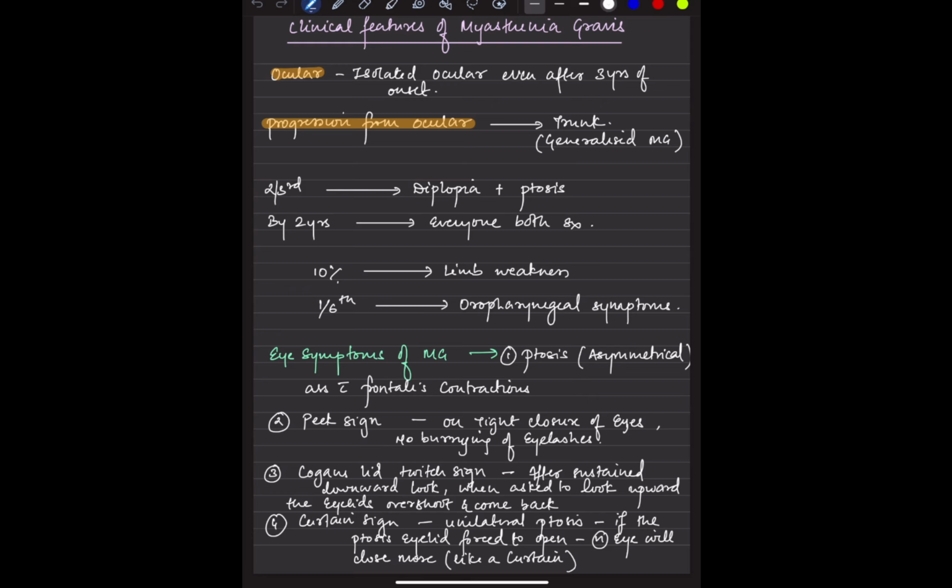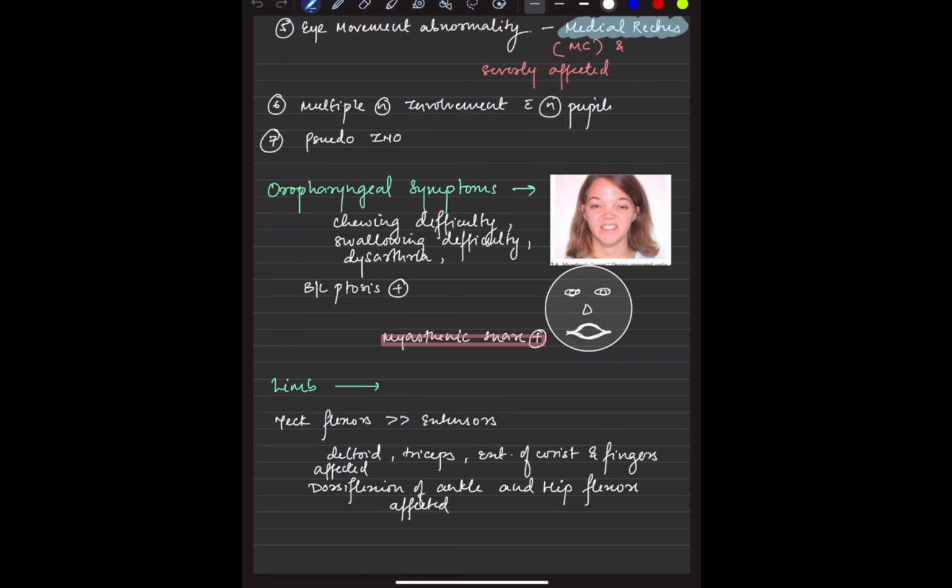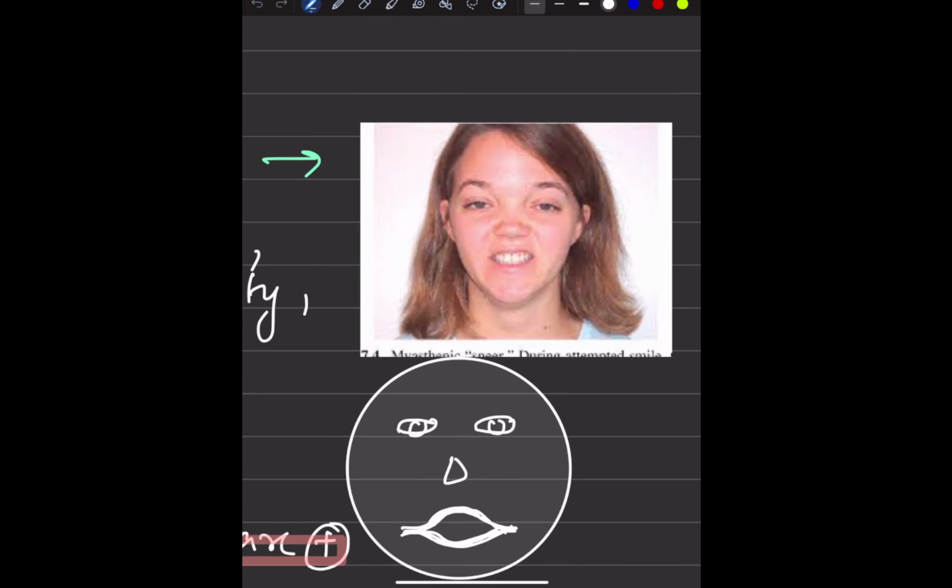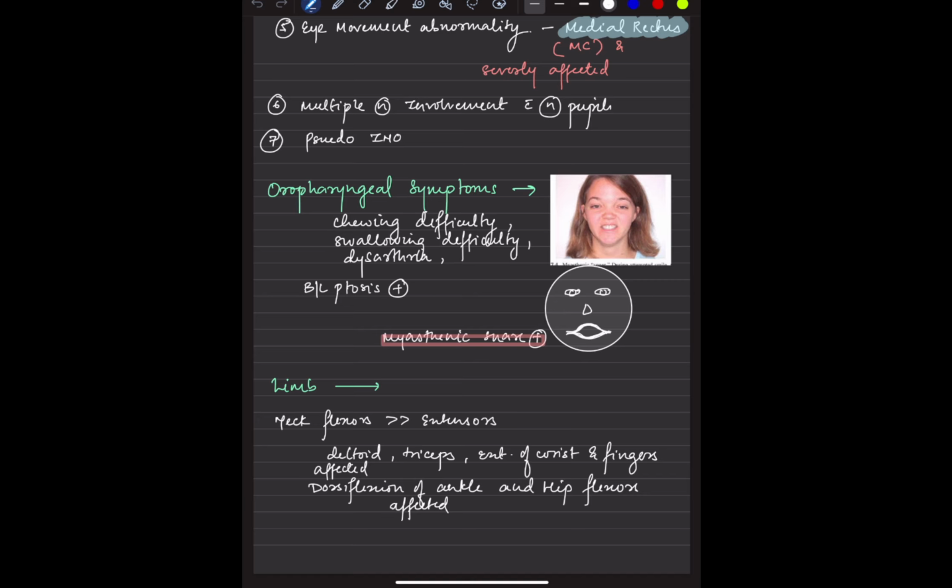Curtain sign. Whenever there is a unilateral ptosis, if the ptotic eyelid is forced to open, the normal eye closes more. The medial rectus is the muscle which is more commonly affected, and there will be multiple nerve involvement as well. And there would be a pseudo-INO, that is internuclear ophthalmoplegia. If we talk about the oropharyngeal, there will be dysphagia, there will be dysarthria, difficulty in swallowing, right, and the myasthenic snarl is there. You can see the picture. The patient is smiling, but it doesn't seem like that, right? There will be chewing difficulty as well.